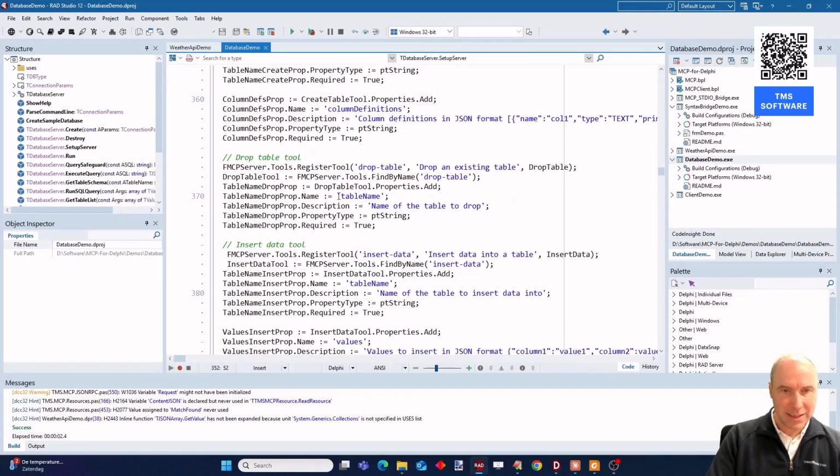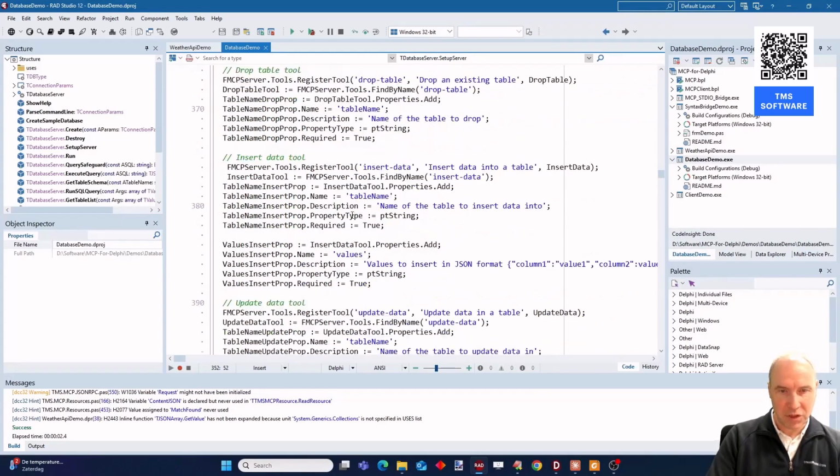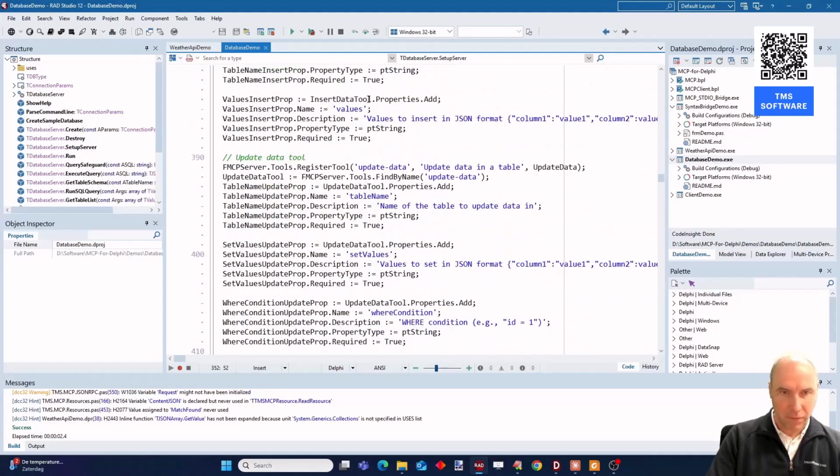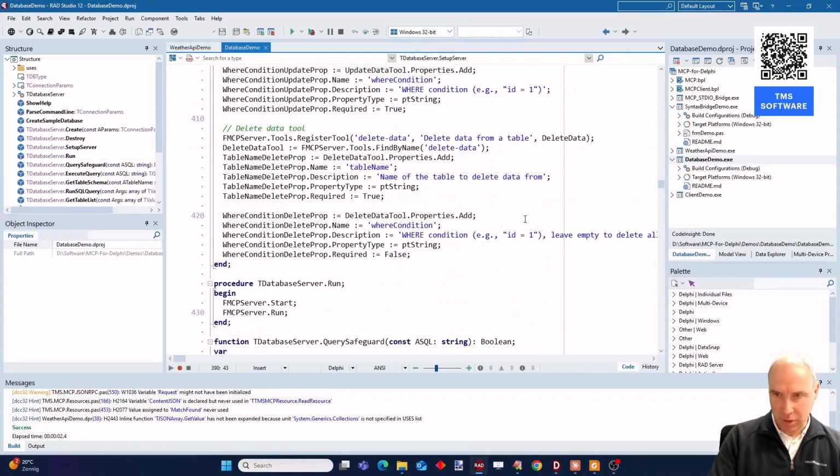So here you can see all the different functions that are available for our database. And you can see that it contains all the necessary tools to completely work with our database. Retrieve data, create tables, add data, modify data. All these things are possible with this database demo.